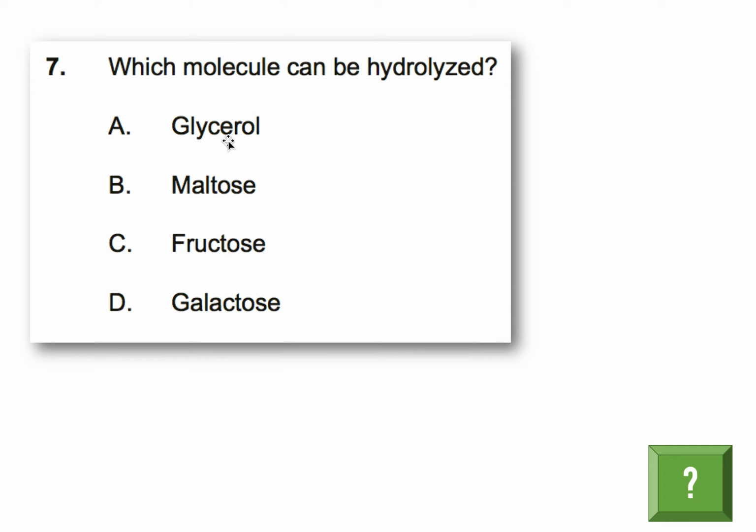So glycerol cannot be, because it is the smallest form of a molecule already. It cannot be broken down anymore. Maltose is a molecule, it's a monosaccharide, right? It's a monosaccharide. So it cannot, no, excuse me, maltose is a disaccharide. A disaccharide is a molecule that's made up of two monosaccharides. So let me show you.